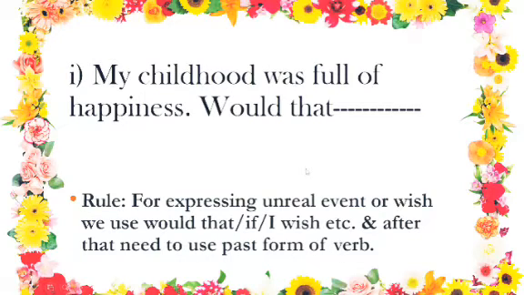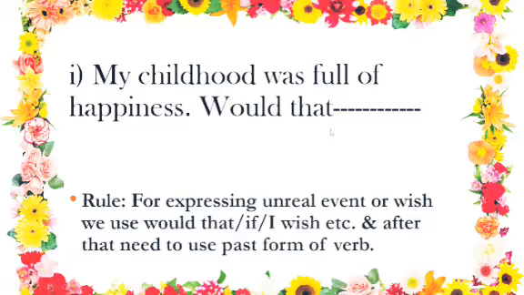My childhood was full of happiness. Would that. Would that is a kind of phrase which is used to express unreal wishes. The rule says that for expressing an unreal wish, event, or wish, we use would that, if, or I wish, etc. And after that, we need to use the past form of the verb.